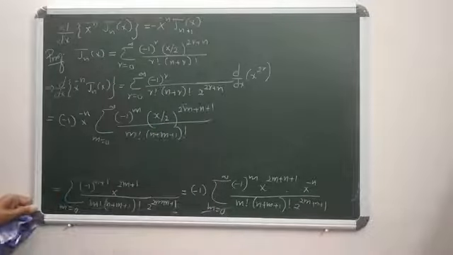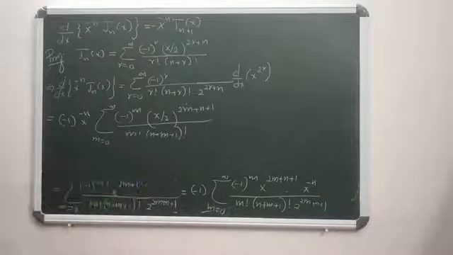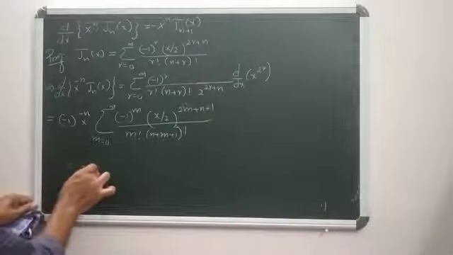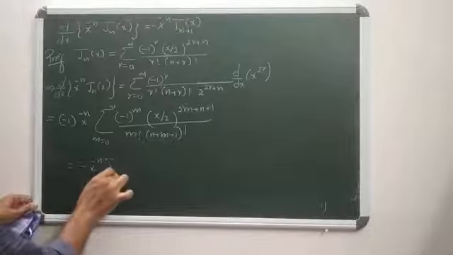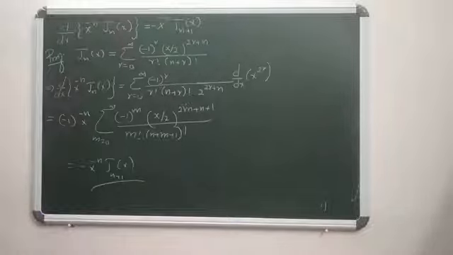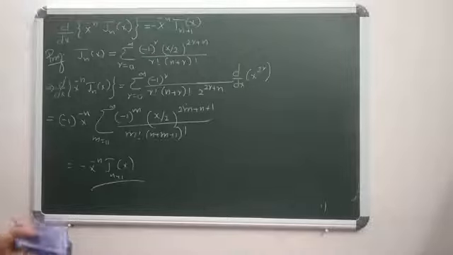What is this one? That is J(n+1)(x). So this is nothing but -x^(-n) J(n+1)(x). This is what we require here. So the derivative d/dx of x^(-n) Jn(x) is -x^(-n) J(n+1)(x).